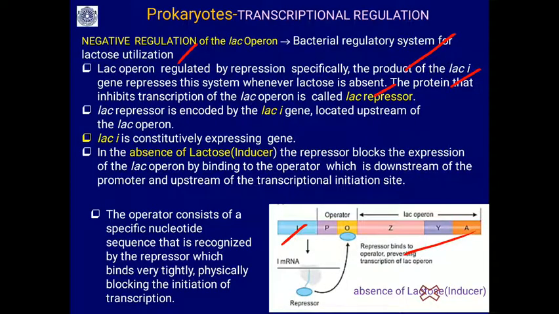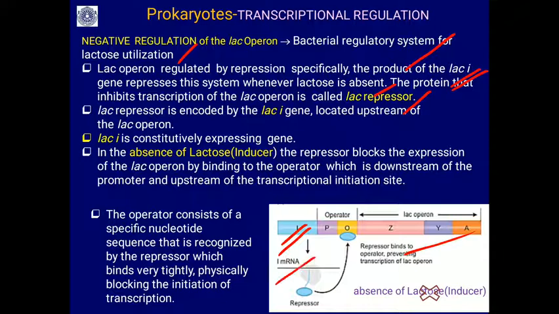So the Z, Y, A genes are responsible for three enzymes, that is beta galactosidase, permease and transacetylase. All these are required for lactose metabolism. These genes are inhibited when lactose is not in the medium. So it is regulated by the gene product of lac-I. It inhibits the transcription of the lac operon. It is called the lac repressor. So the lac repressor is a protein that is coded by this lac-I gene.